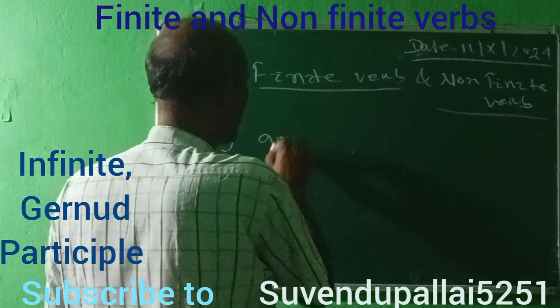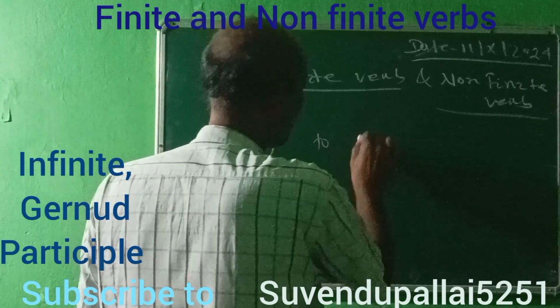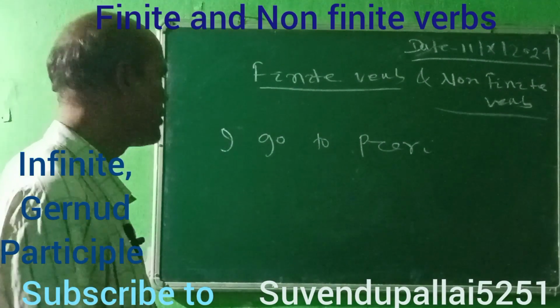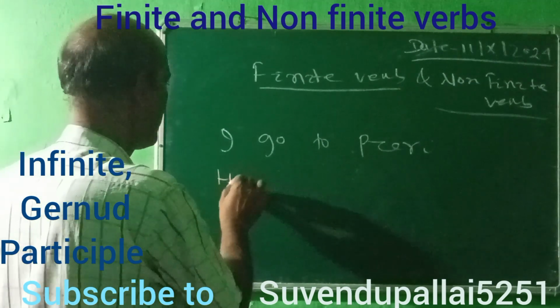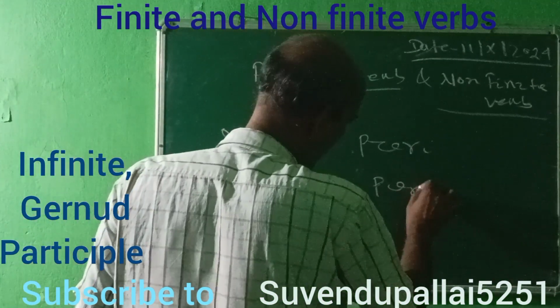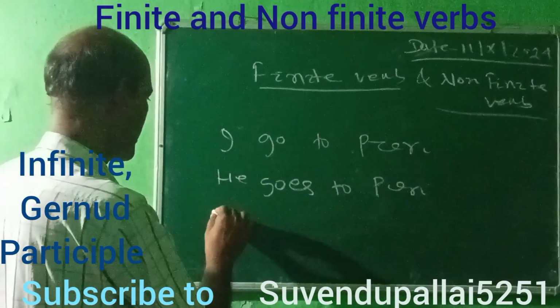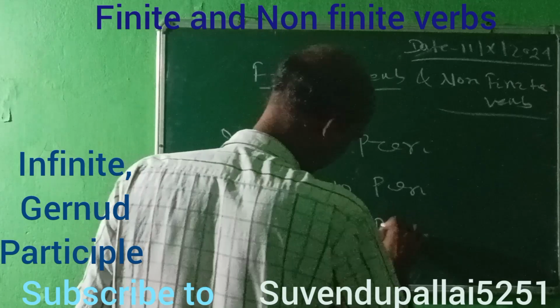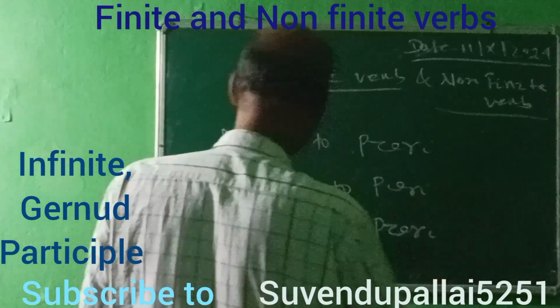I go to Puri. He goes to Puri. I went to Puri.